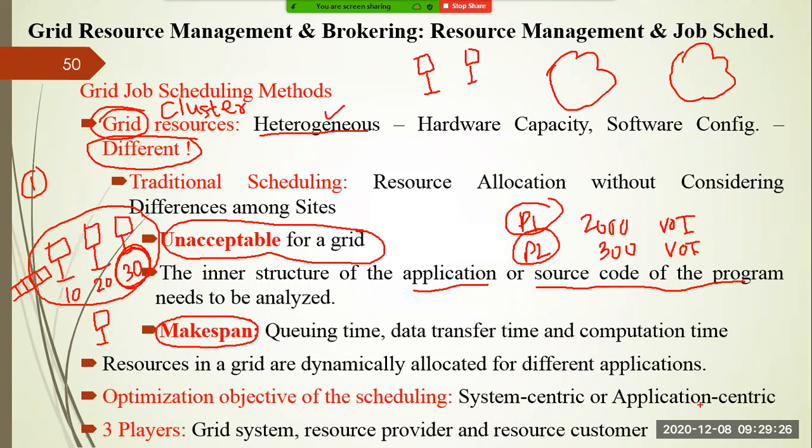So there are three major players that we are discussing here. The complete grid system is there in between the service provider and service consumer. So there are three players in the grid system. One is your grid system, another is your resource provider, that is the provider who has a sufficient surplus number of resources, and another is the resource customer who requires the resources in order to complete their work, right?